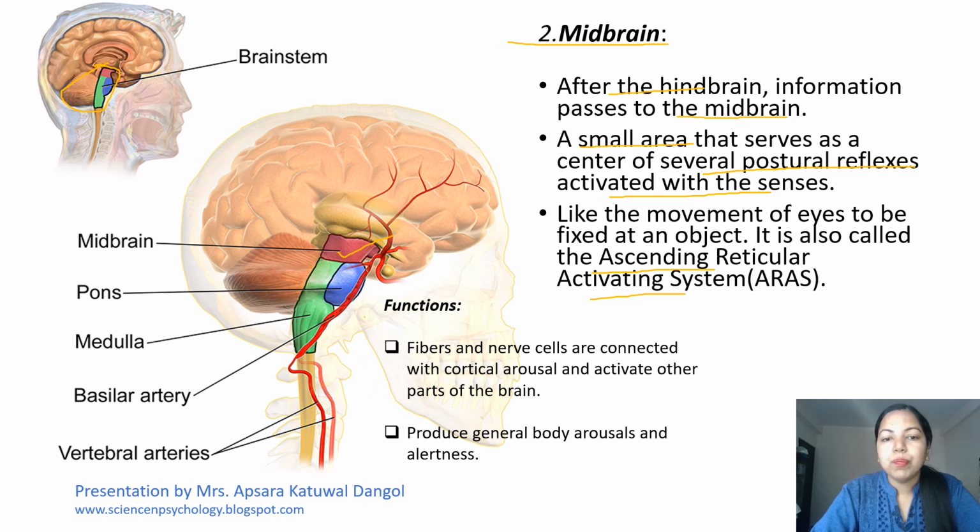So what is the major function of this midbrain, which is a very small area? Fibers and nerve cells are connected with cortical arousal and activate other parts of the brain. How is it activating the other parts of the brain? Because the fibers and nerve cells are connected with cortical arousal. Also, it produces general body arousal and alertness in the body.